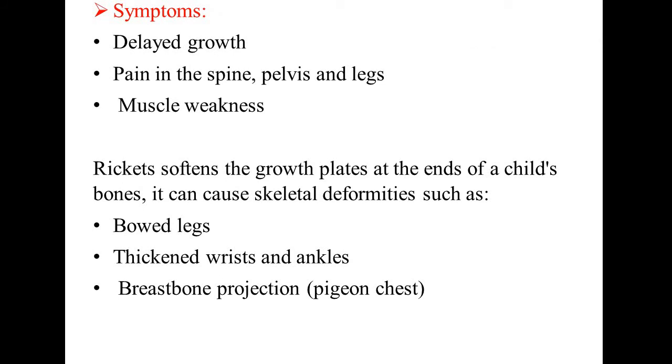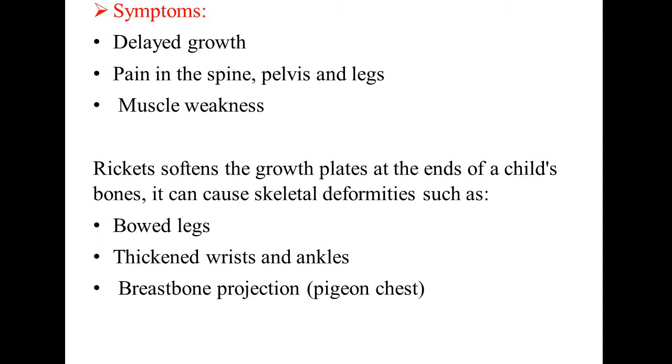Symptoms of rickets: delayed growth, pain in the spine, pelvic region and in the legs, then muscle weakness. Rickets softens the growth plates at the end of the child's bone.